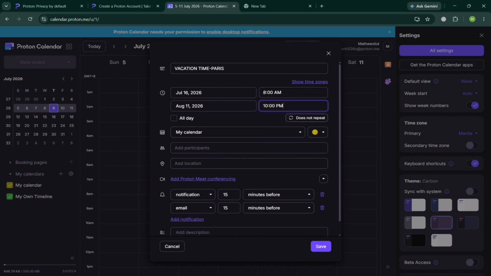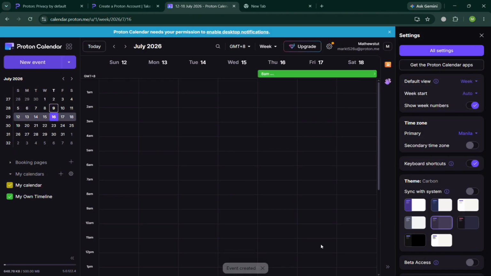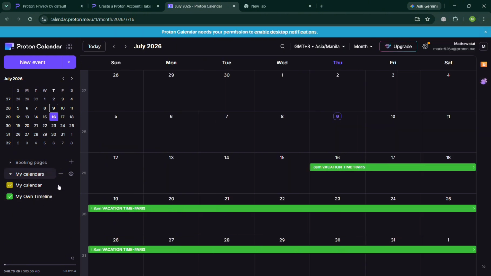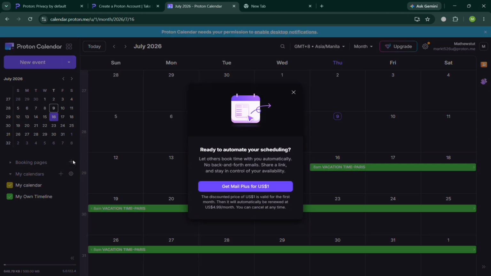So basically, the importance of Proton Calendar lies in its ability to provide a secure and private way to manage schedules without compromising personal information. Unlike many conventional calendar services, Proton Calendar uses end-to-end encryption to protect event details, ensuring that only the user and authorized participants can have access to appointment information. And also, aside from that, Proton Calendar helps users stay organized while maintaining full control over their personal and professional data.